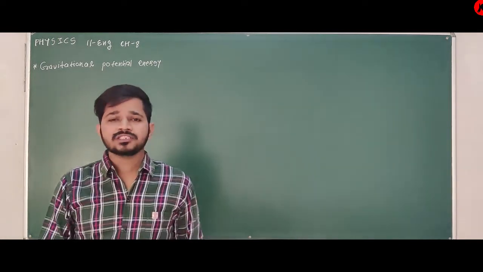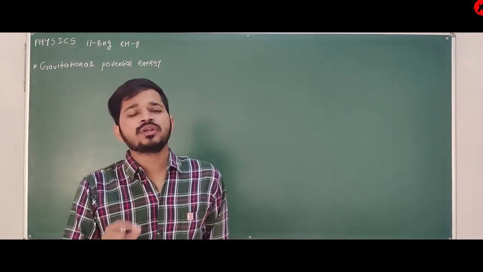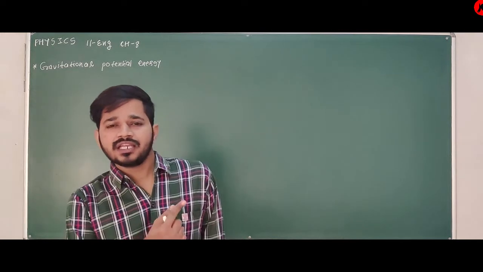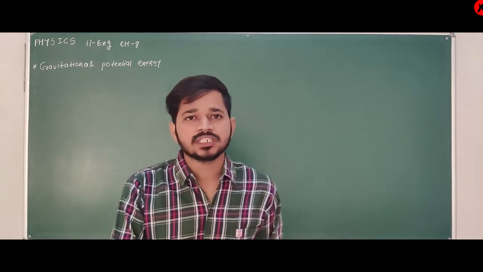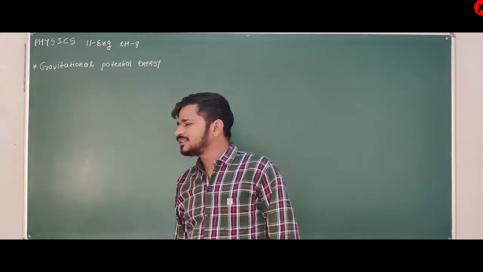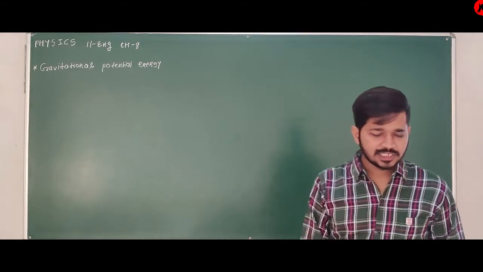Remember, you have to bring unit mass from infinite distance to the given point. Today we will see one similar topic with a small change, that is gravitational potential energy.